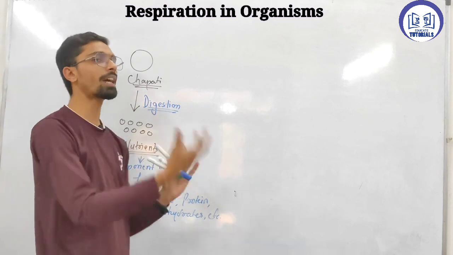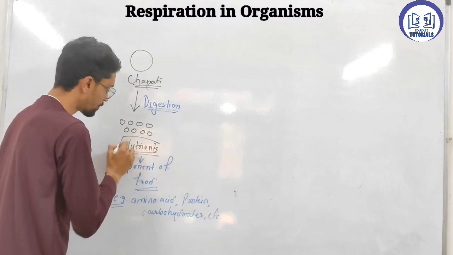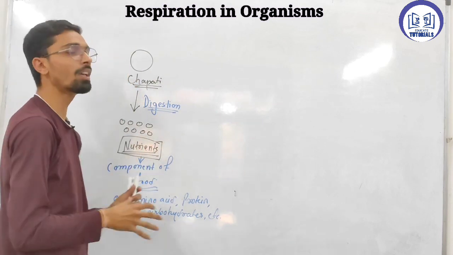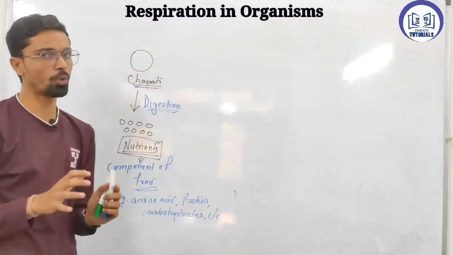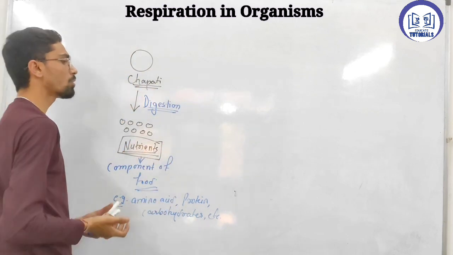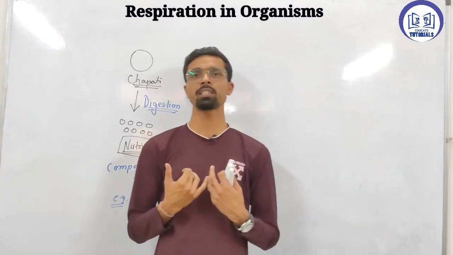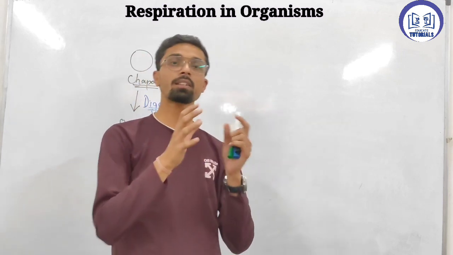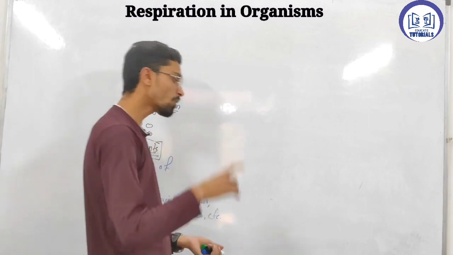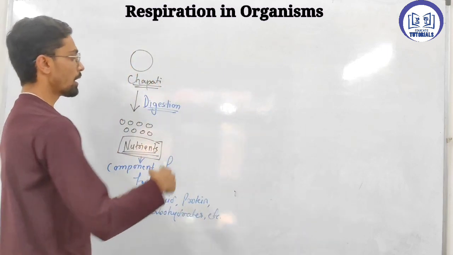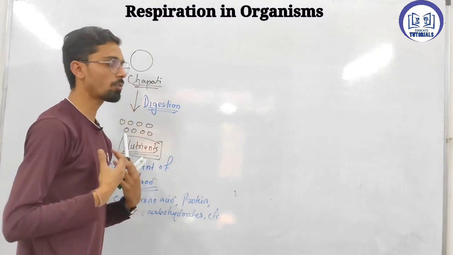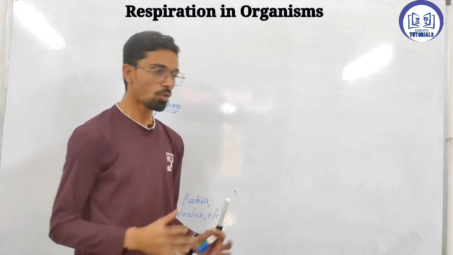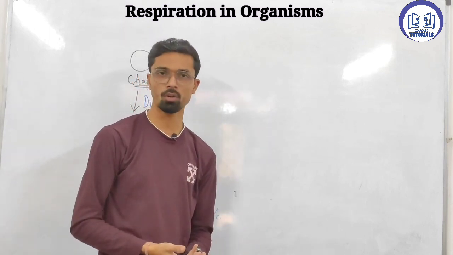Okay, so what exactly happens to these nutrients later? That we are going to see in this process. If I give you an overview, we all know the definition of respiration, where oxygen goes inside the body and energy is produced. But it's not exactly like that. What exactly it is, we'll see in this video. So the first thing: oxygen is taken inside and carbon dioxide is released outside the body. So what are the uses of that oxygen?